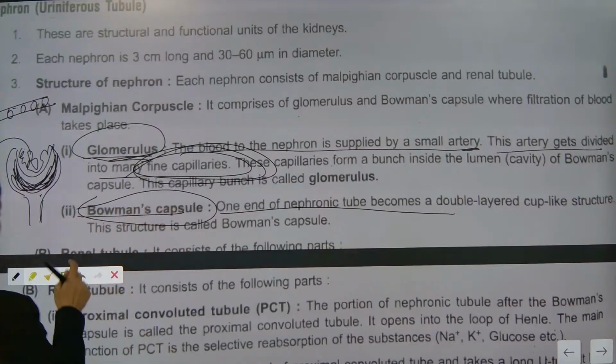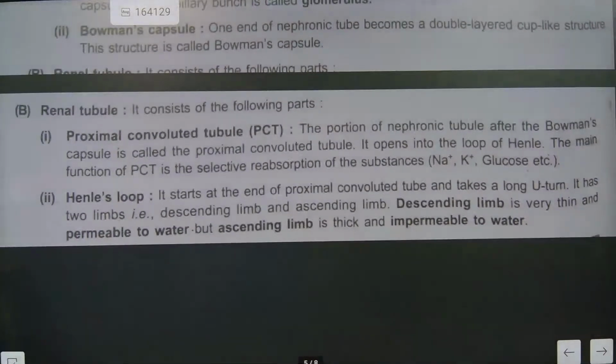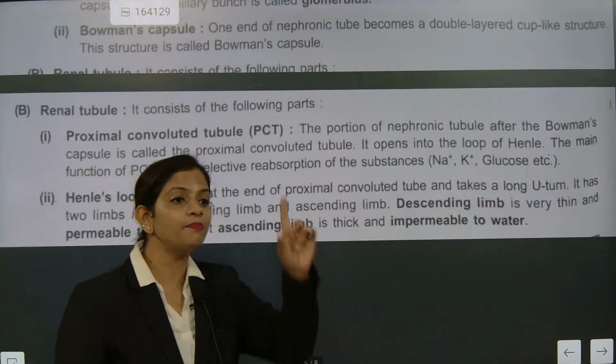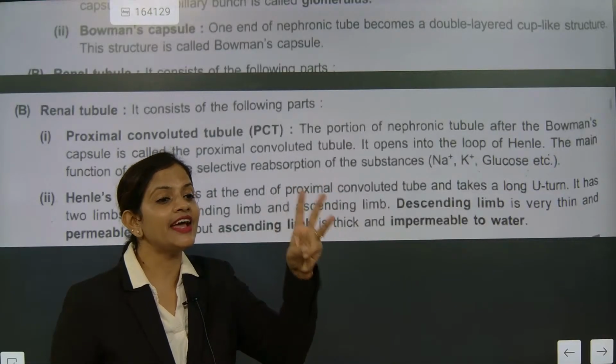The second section is the tubule, beta. And the tubule is divided into how many types? PCT, DCT, and Henle's loop.